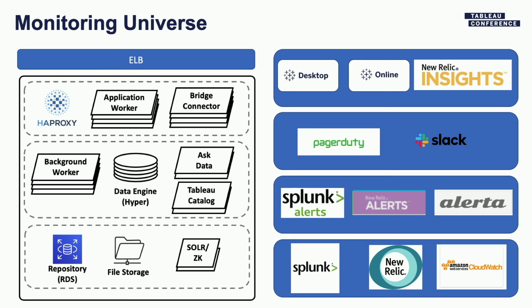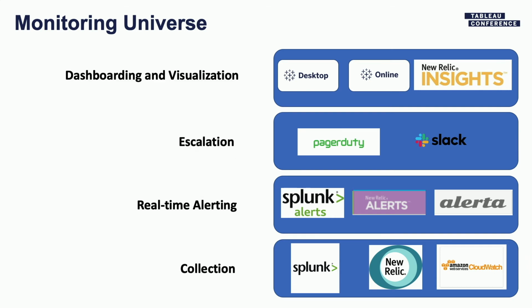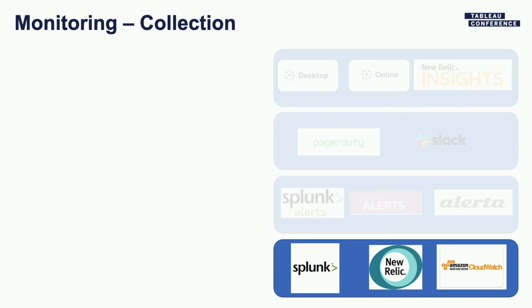Let's take a look at how all of this monitoring works from an architecture perspective. So what you see is one of our AZs on the left side, and then on the other side is the set of tools that we use to actually provide our teams with all of the monitoring from these systems. And so you can categorize these into a few things. And so there is collection. So we have a set of services that are collecting from the system, and there's real-time alerting. Then the next thing that comes is escalation, and then finally, dashboarding and visualization to look at long-term things. So let's dig into each one of these to understand what things happen, okay?